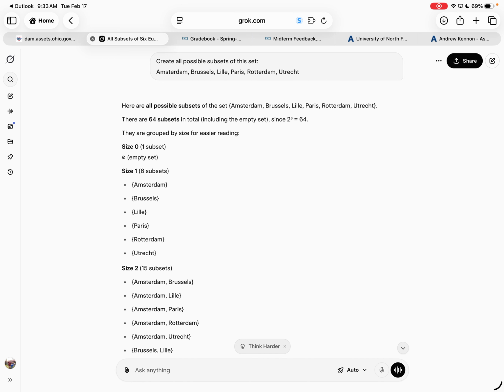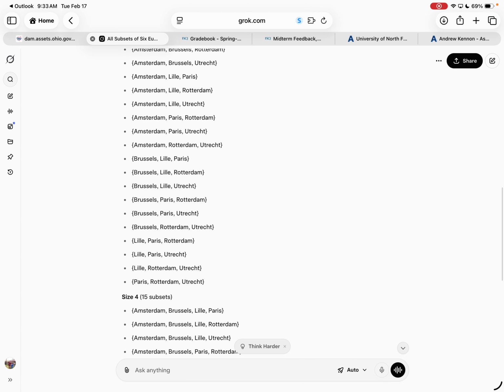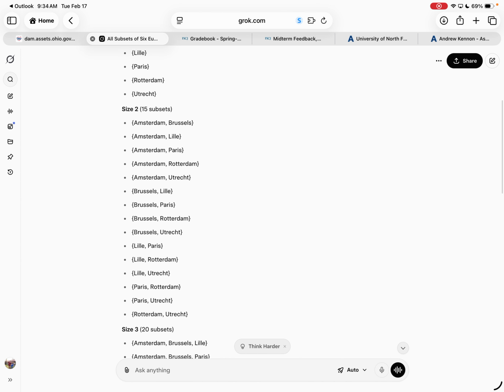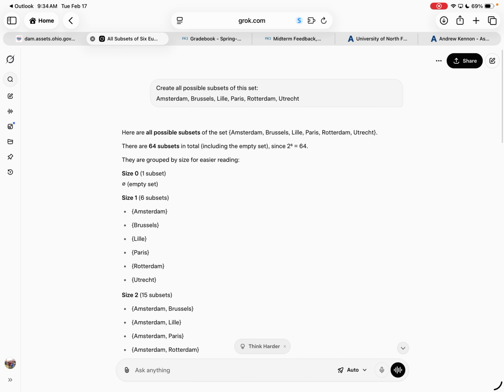So like all the different subsets, the empty set is a subset. She could go to 1 city, that's a subset. She could go to 2 cities and all the different combinations that creates. She could go to 3 cities and all the different combinations that creates. She could go to 4 cities, 5 cities, 6 cities, okay? But it said she had to go to at least one of them, so we do not count the empty set, okay? So on almost all of these, you're going to subtract 1 from it because it says something like that.